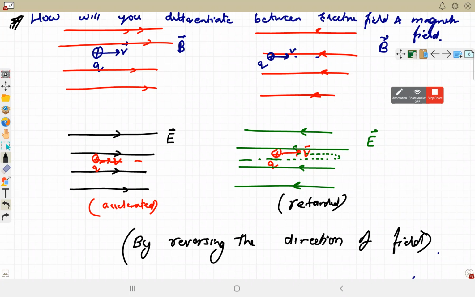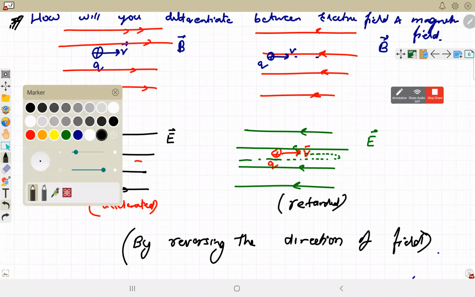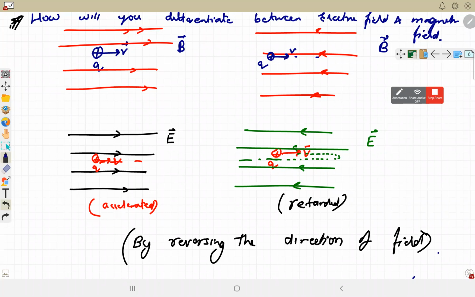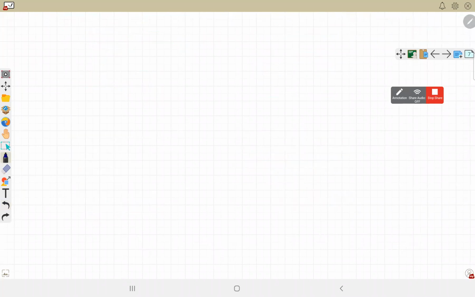Second is when charged particle moves perpendicular to magnetic field. Case 1 was when charged particle enters parallel or anti-parallel to magnetic field.